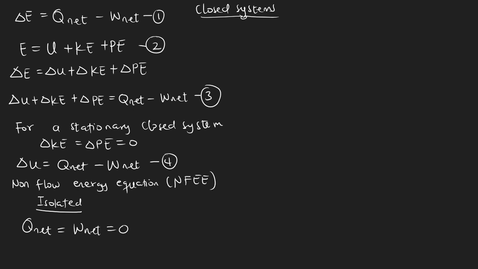So in this case, the change in internal energy will be equal to zero, because Q net and W net are equal to zero. When you look at equation 4, what you have on the right hand side will be equal to zero. So that's for an isolated system. Let's take note of that.